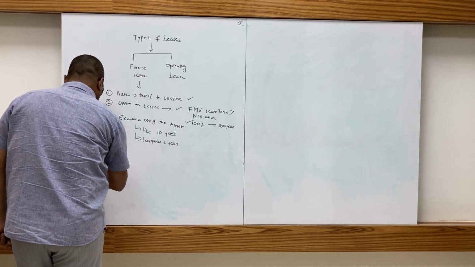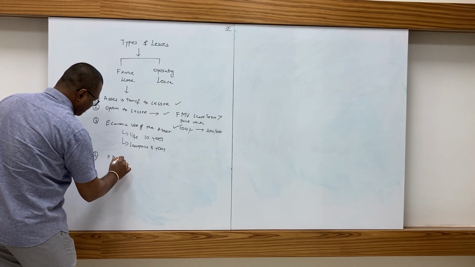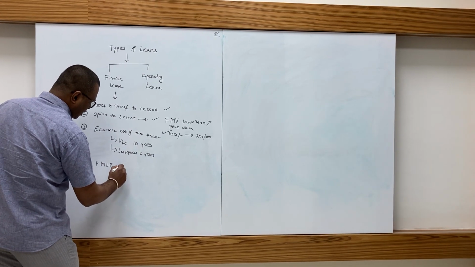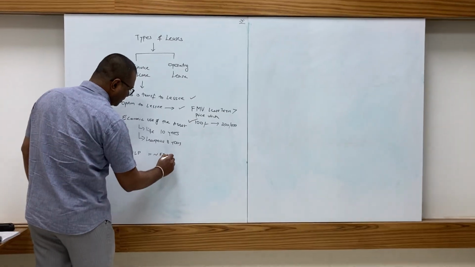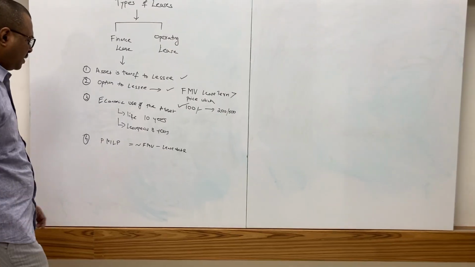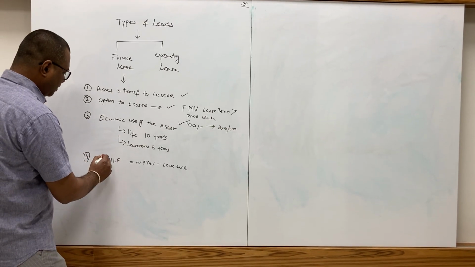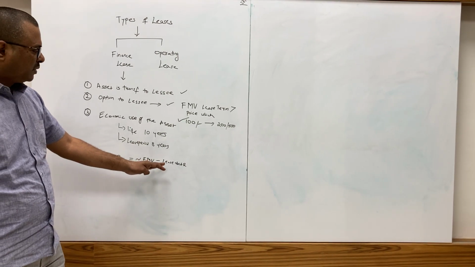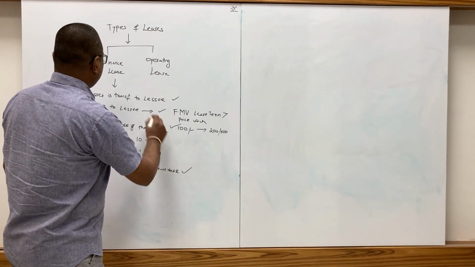Next, if the present value of minimum lease payments is equal to or close to the fair market value of the asset as on the lease date, then also this lease will be considered as finance lease.